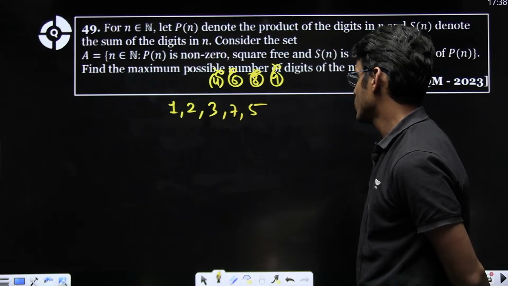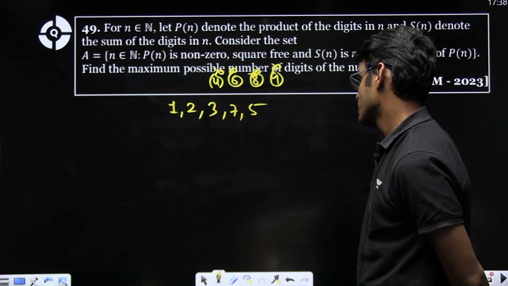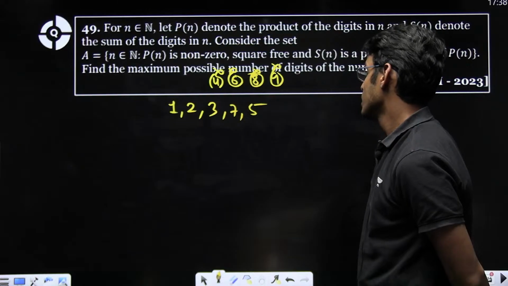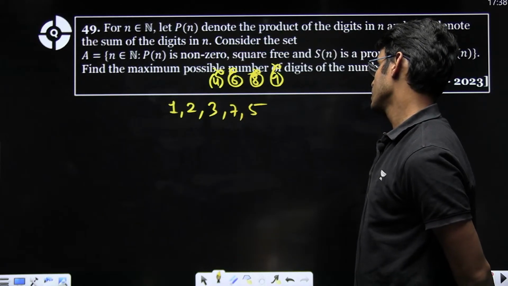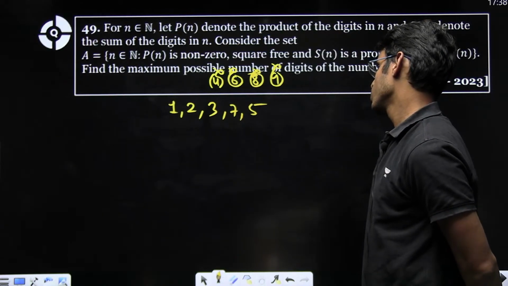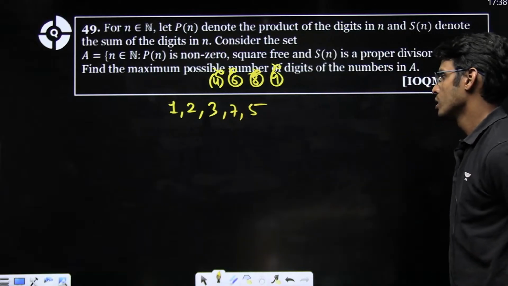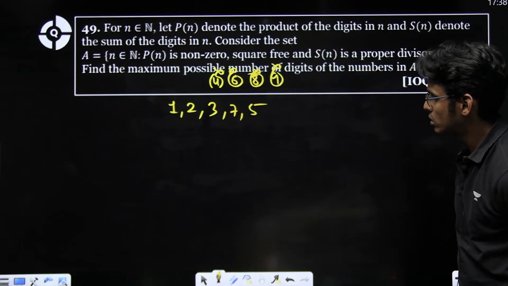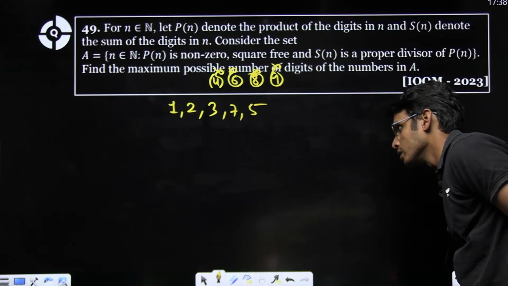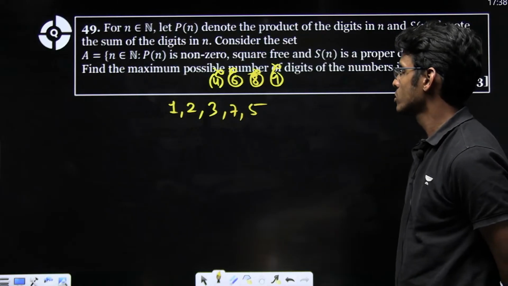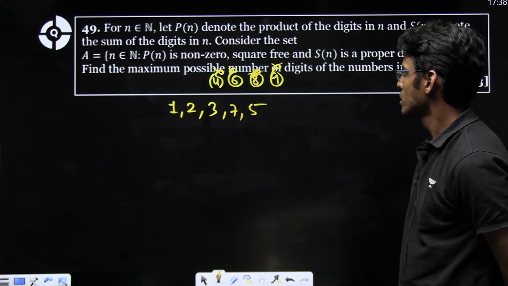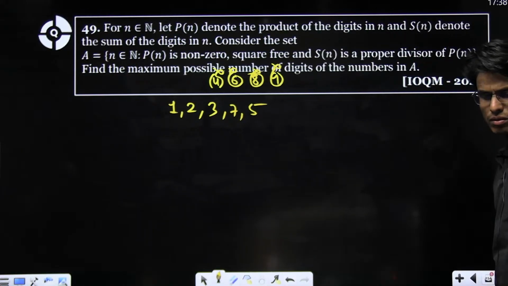1, 2, 3, 6, 13, and I cannot take 7, 11, 13. So some permutation of this can be maximum. So I think 4 digits.